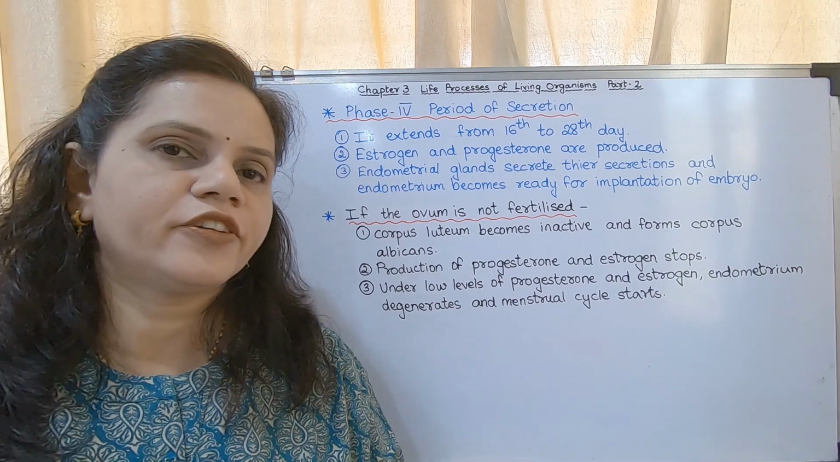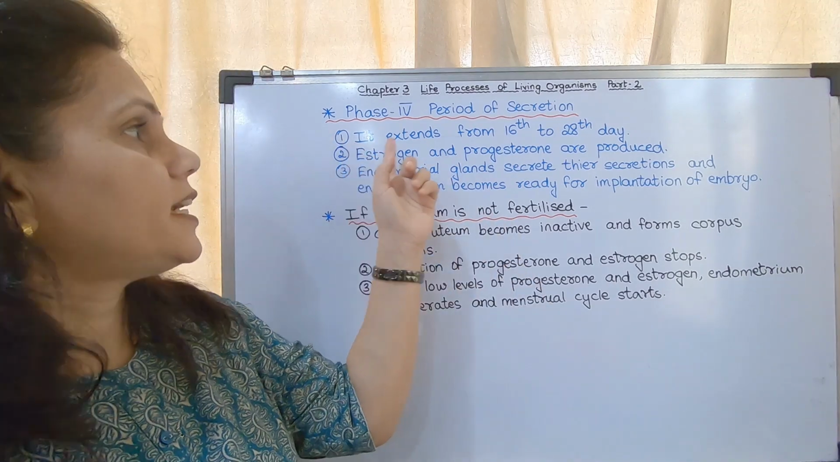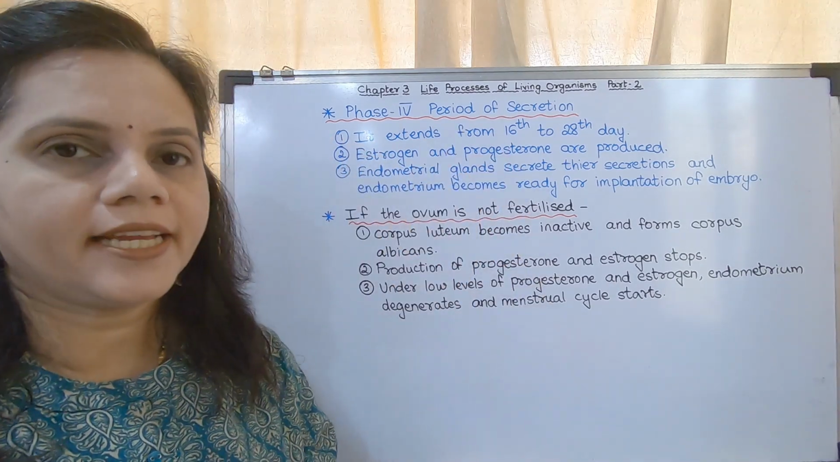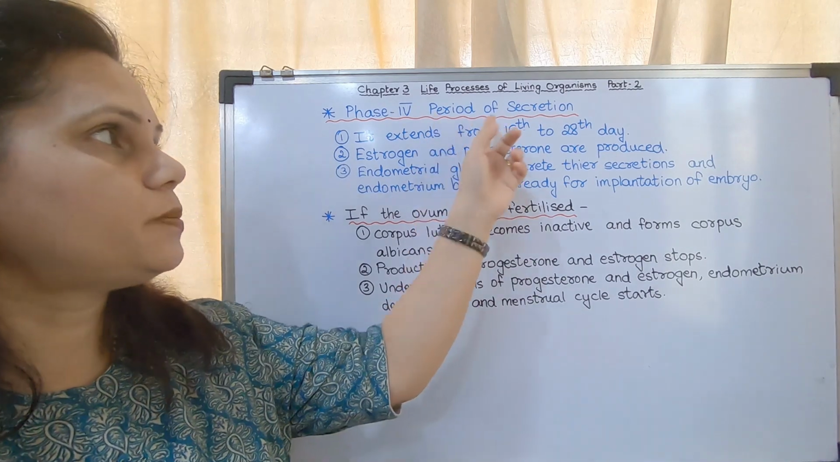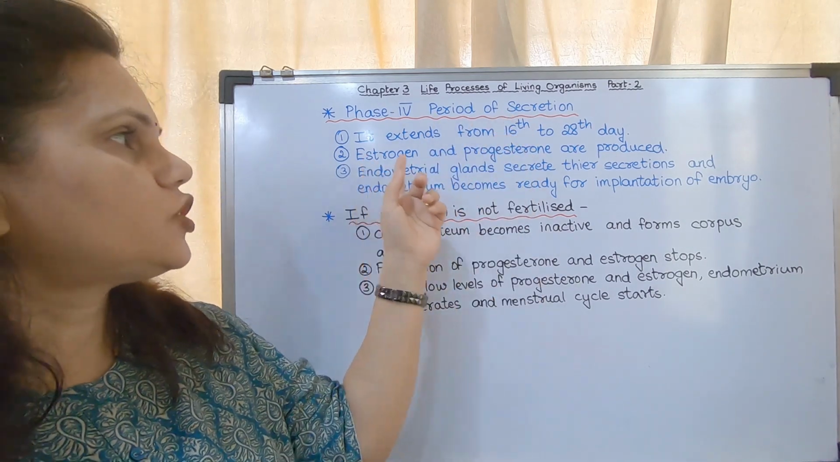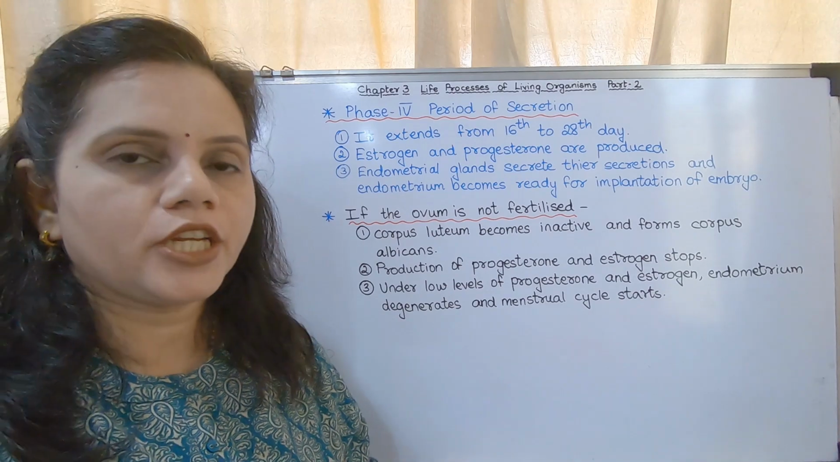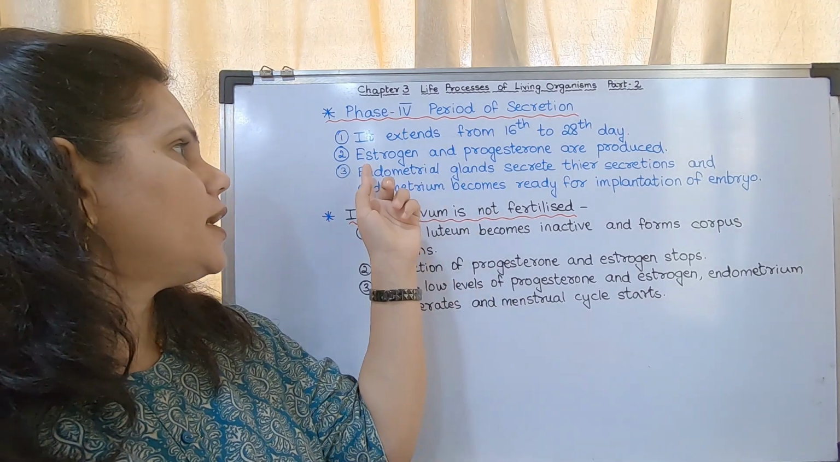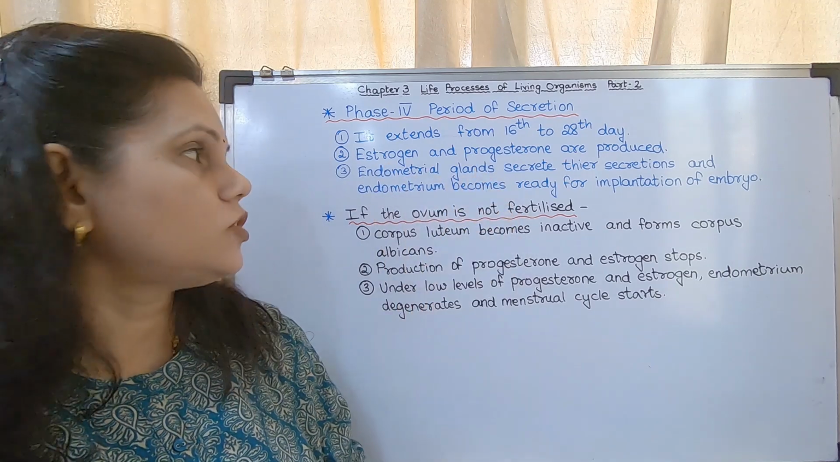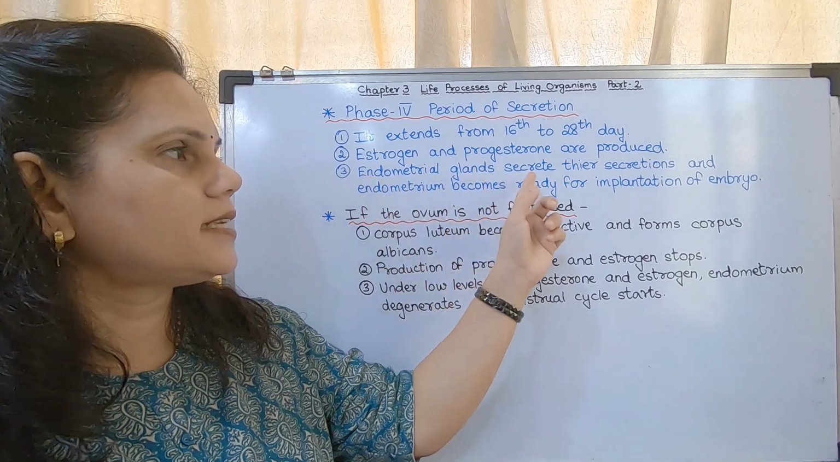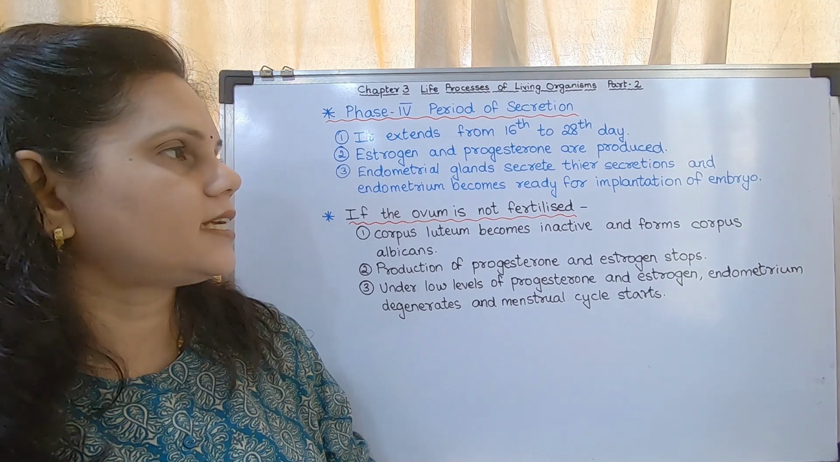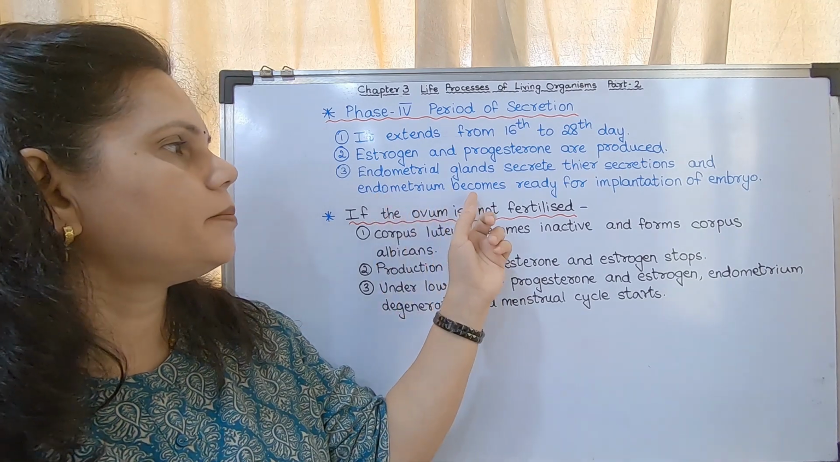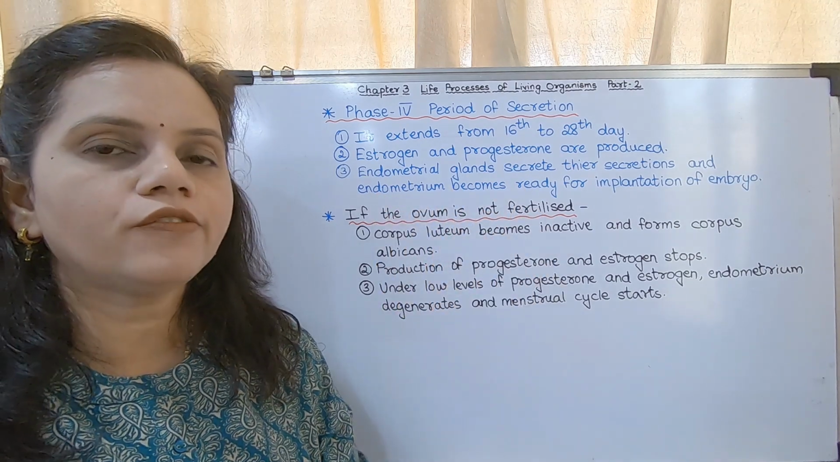So this is the fourth phase. It extends from the 16th to 28th day. What is the name of the phase? It is the period of secretion. Estrogen and progesterone are produced. The progesterone is produced by the corpus luteum. Endometrial glands secrete their secretions, and the endometrium becomes ready for implantation of the embryo.